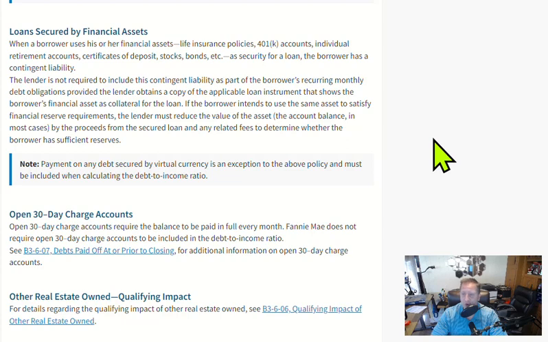So let's say you own so much money in Bitcoin, and you've borrowed against your Bitcoin, and you're making payments to pay that Bitcoin loan back. Those payments count. We have to count those in your debt because the banking world is not really giving any credit to virtual currency at this point.